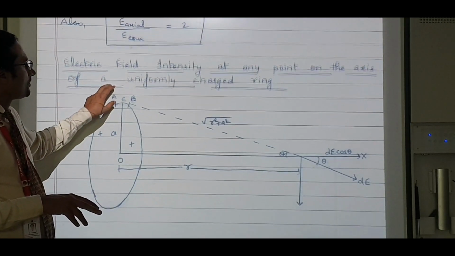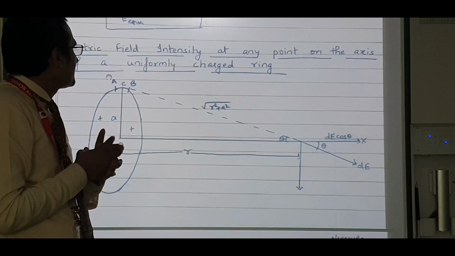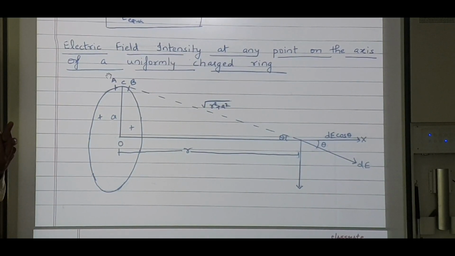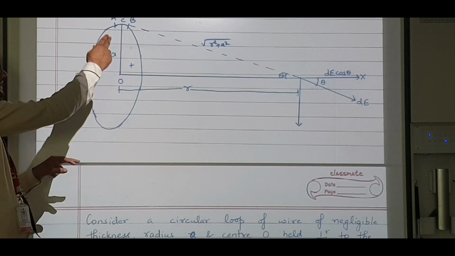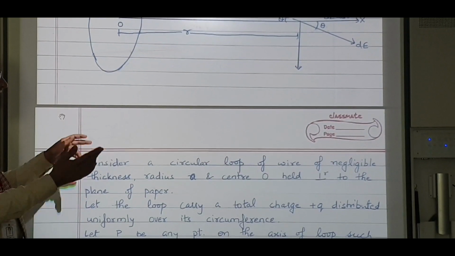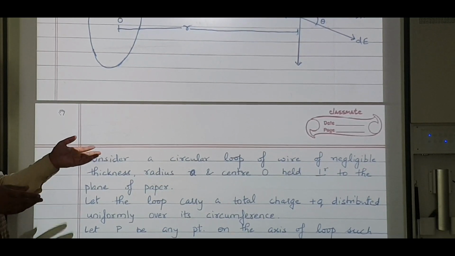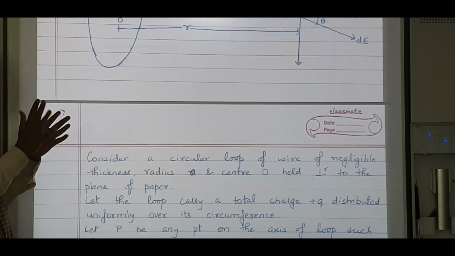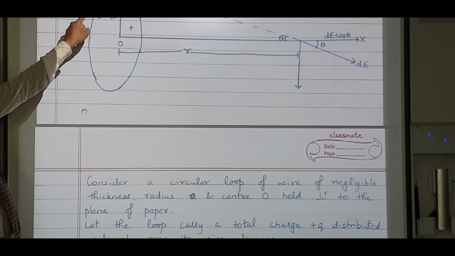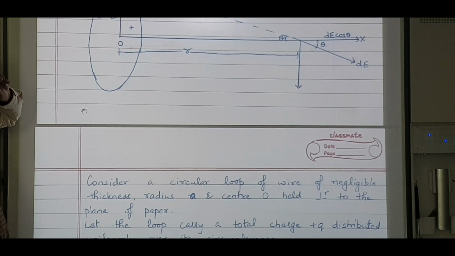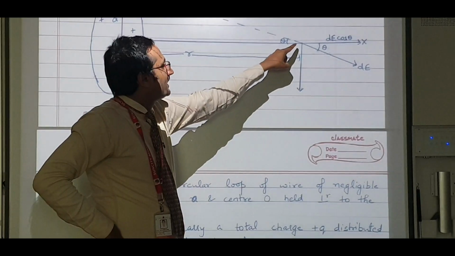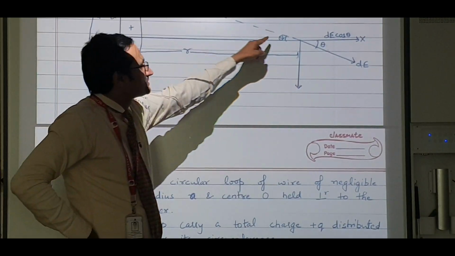Now we will come to the next topic, which is electric field intensity at any point on the axis of a uniformly charged ring. I have taken a circular loop of wire of negligible thickness, radius a, center O. I have taken a small part AB with center C, and I want to find the electric field intensity at point P. If this is positive plus Q charge, they repel.